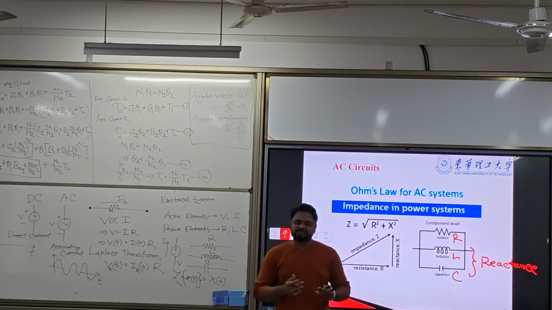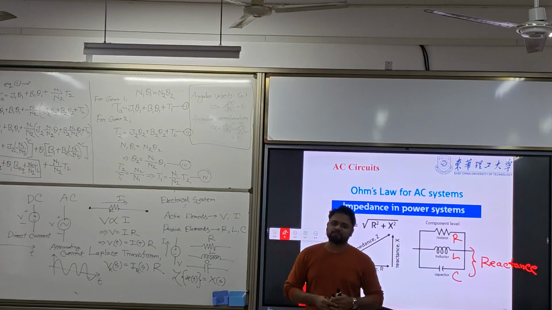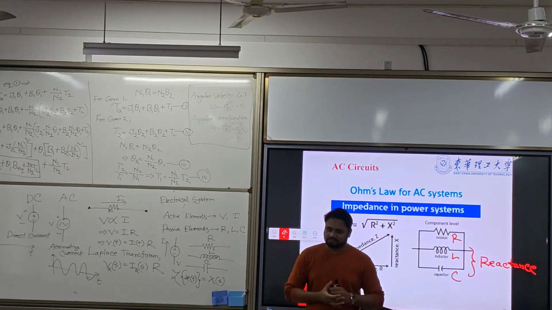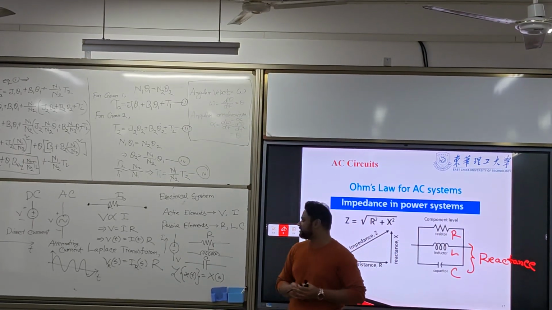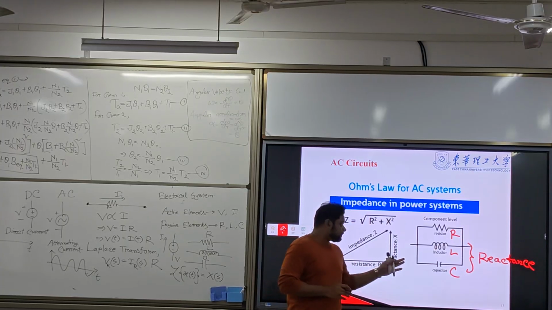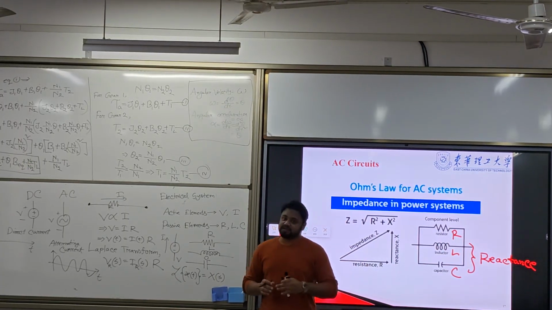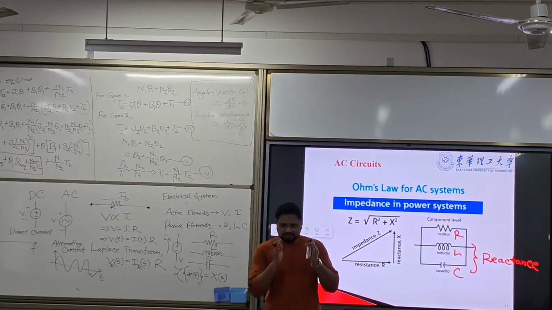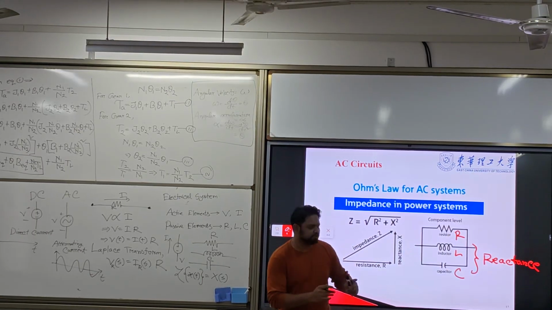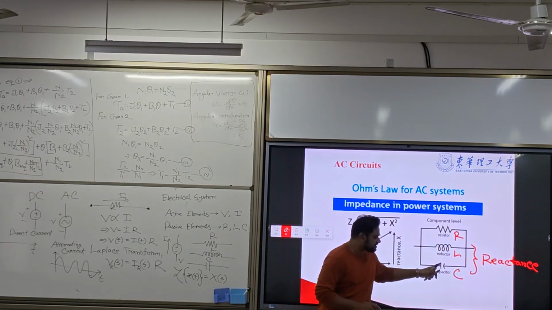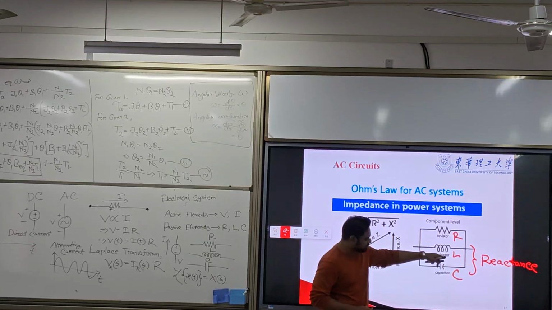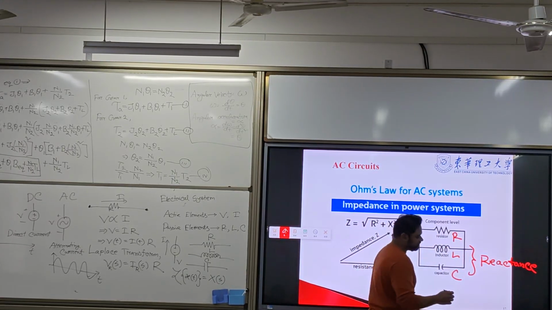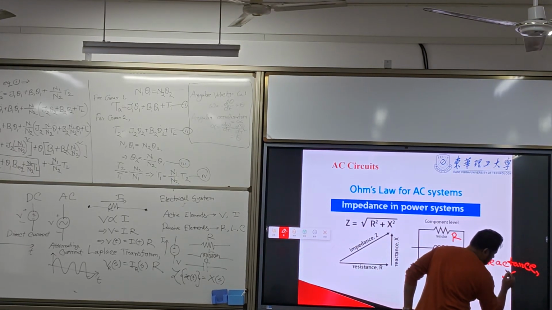R, what is R? Resistance. The opposite of the current flow, opposition of the current flow. R is the opposition of the current flow. So reactance is also the same: the opposition of the current flow due to L and C, inductor and capacitor. Together we call it reactance. Reactance we define as X.